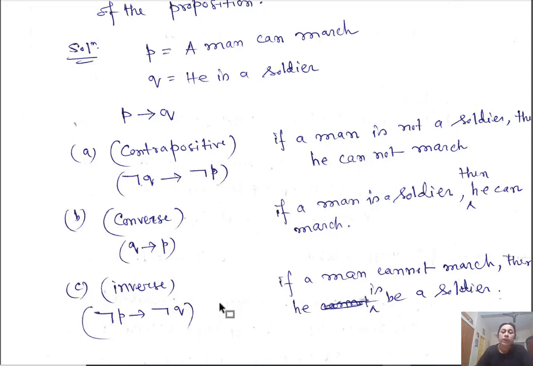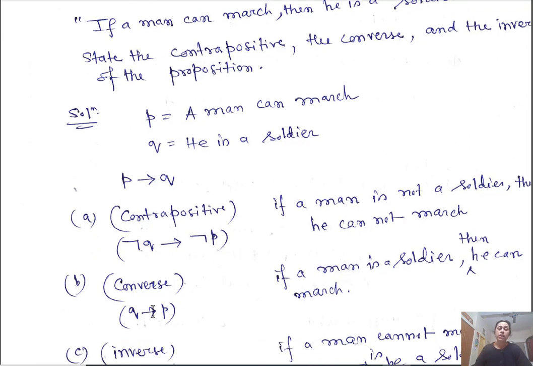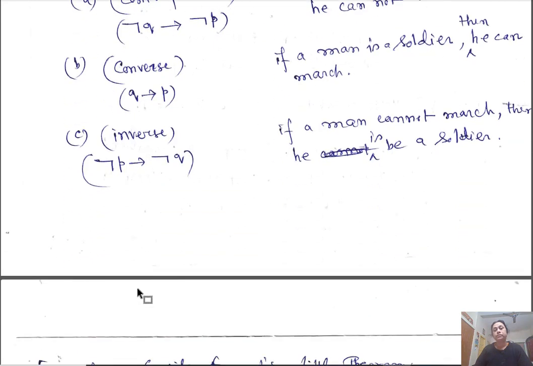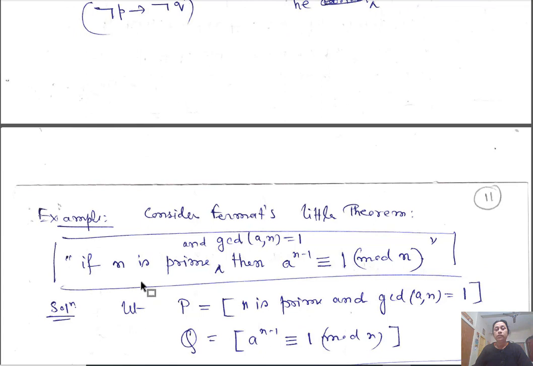Okay, so given any implication, you can easily find its contrapositive, converse, and inverse. What will be the converse, contrapositive, and inverse statements of Fermat's little theorem? So Fermat's little theorem says